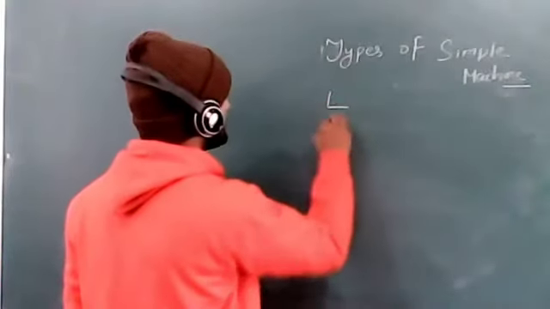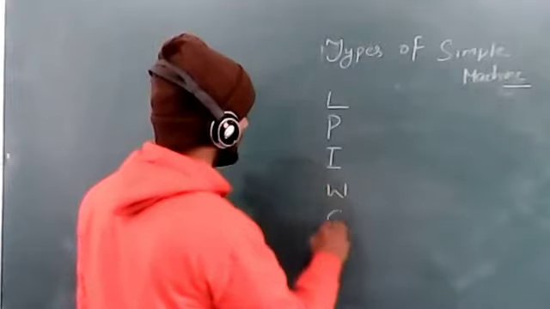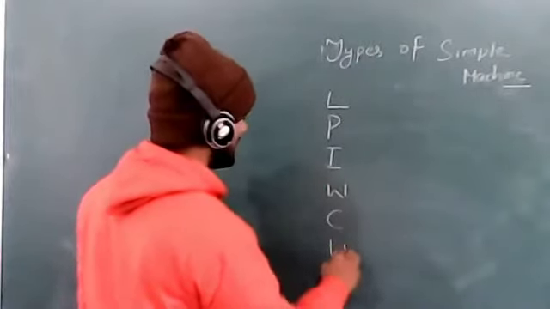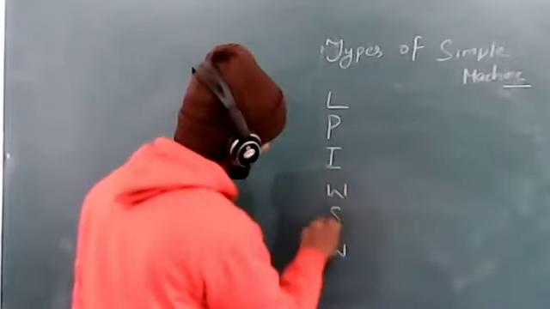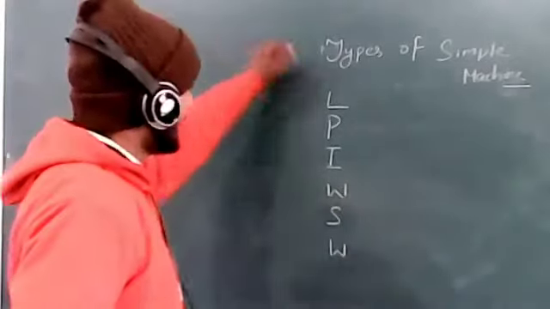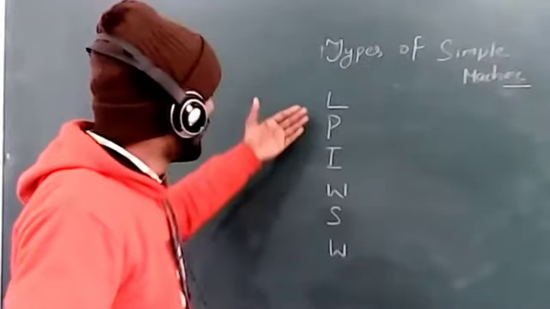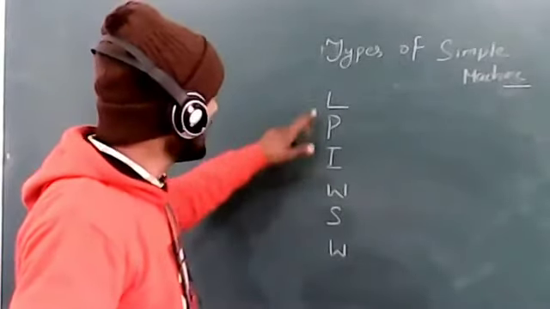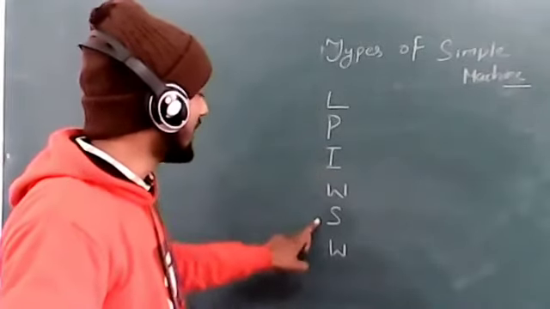By letter, we can make it simpler for learning: LPI WSW.